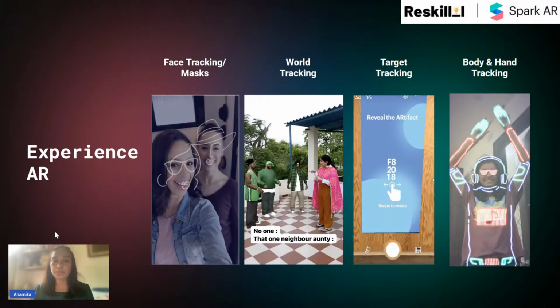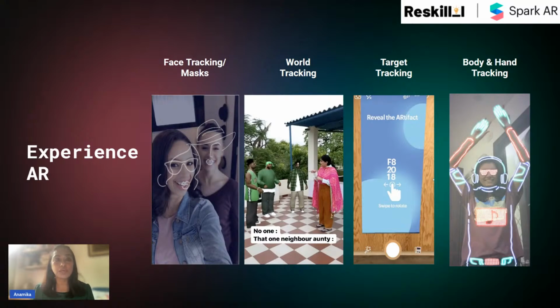So there are four key capabilities where AR is being currently used. To give you a brief, we've all come across these face filters on Instagram where we can add a mask to our face. That is done by face tracking capability. IKEA, the popular Swedish chain of home furnishing stores, uses AR to help their customers choose the right furniture for their home through the world tracking capability. Similarly, while QR codes are very normal to scan, we can now scan pamphlets and business cards using target tracking. And body and hand tracking, the latest capability introduced, offers utility to fashion brands, allowing users to try an outfit digitally before they click on purchase.